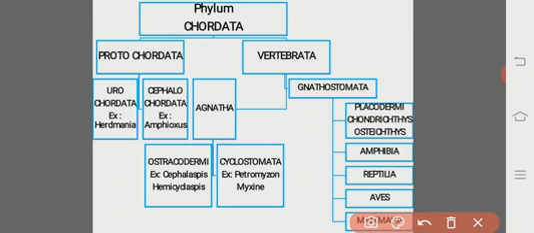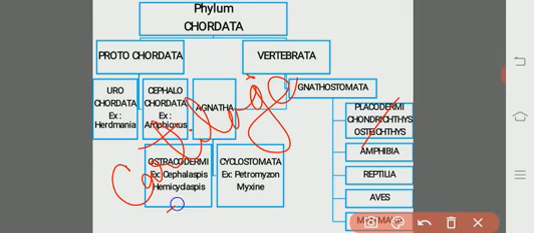Then coming to the Chondrichthyes. Chondrin means cartilage, and Ichthyes means fish: cartilaginous fishes. All the Chondrichthyes are marine forms, and the endoskeleton is made up of cartilage, so they are called the cartilaginous fishes.